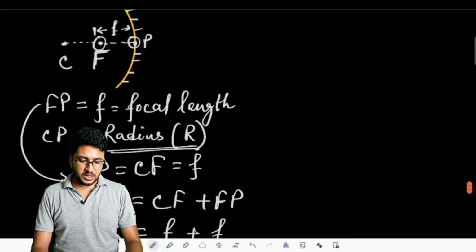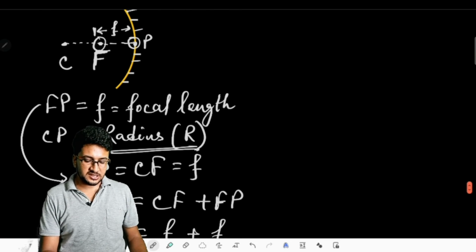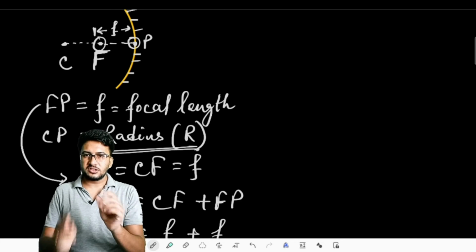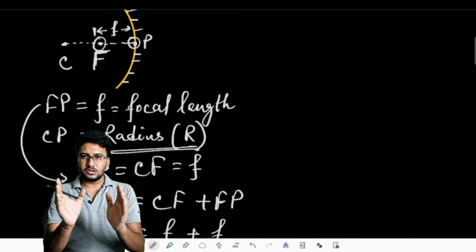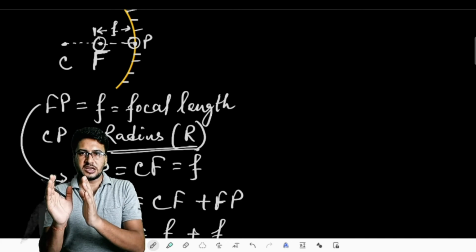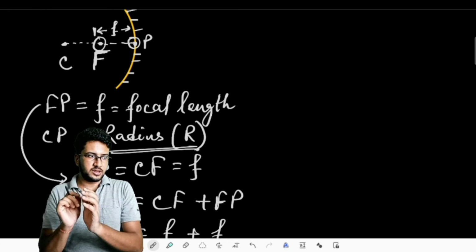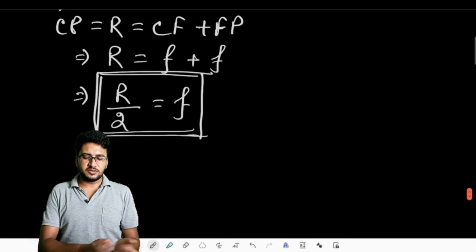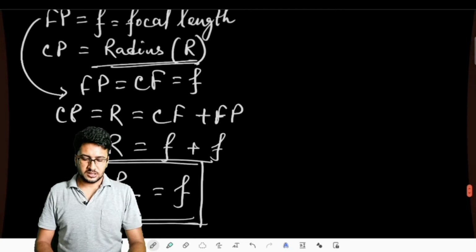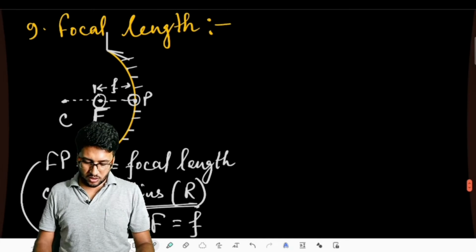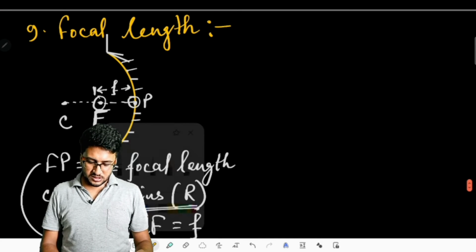So how did we get this? We have C to P distance as the radius and F is the midpoint. So F is dividing the entire radius into two equal parts, and each equal part is said to be the focal length, which is denoted by small f. So f plus f is giving us the radius of curvature. That means definitely f is going to be half of the radius. That means the focal length is always half of the radius, either for a concave mirror or for a convex mirror.